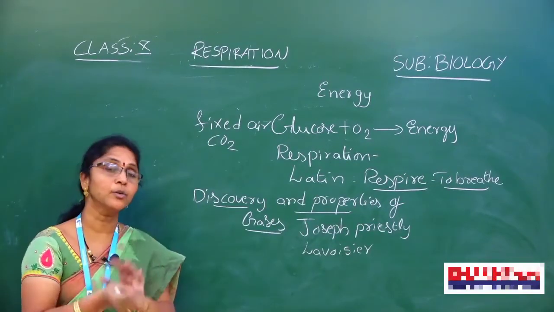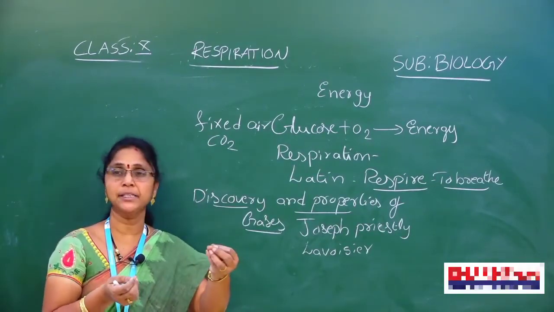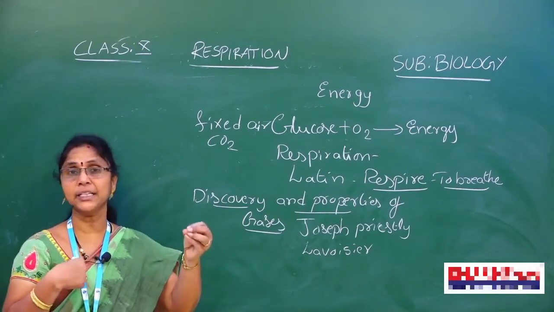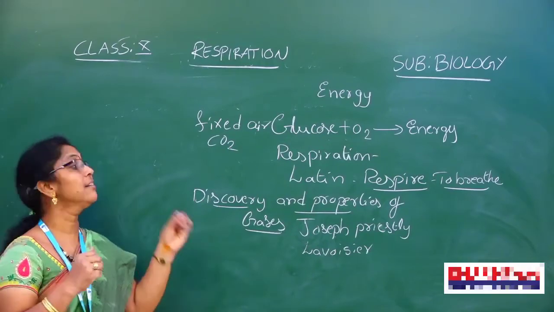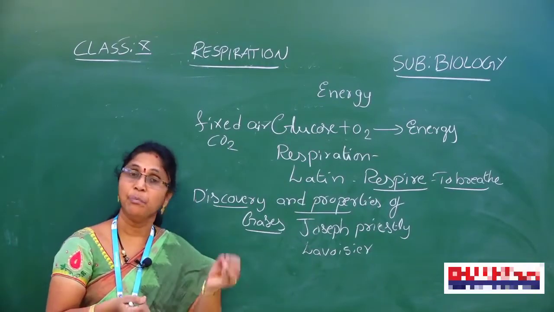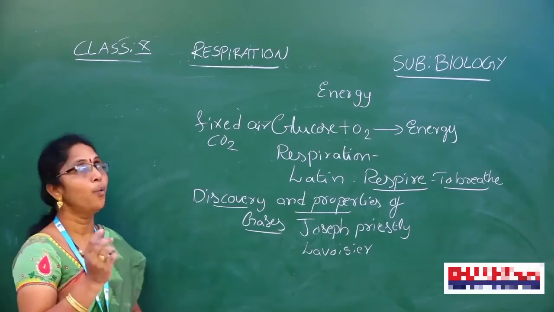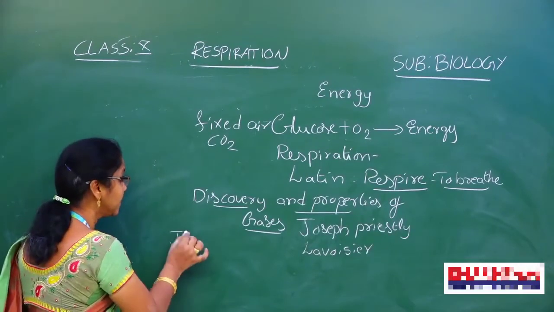They gave the conclusion about what elements and what gases are present in respiration, only that they could find out. In the mid 19th century, one more scientist, who is that?